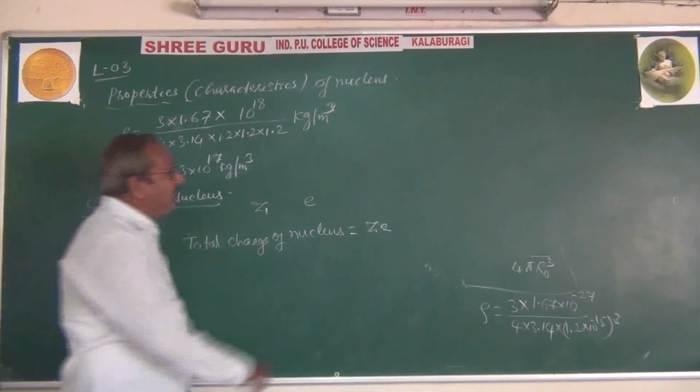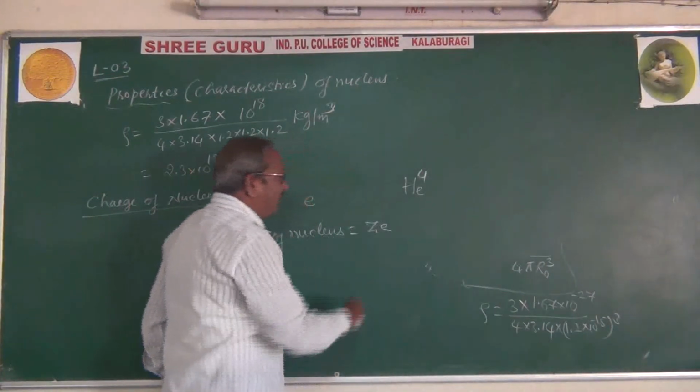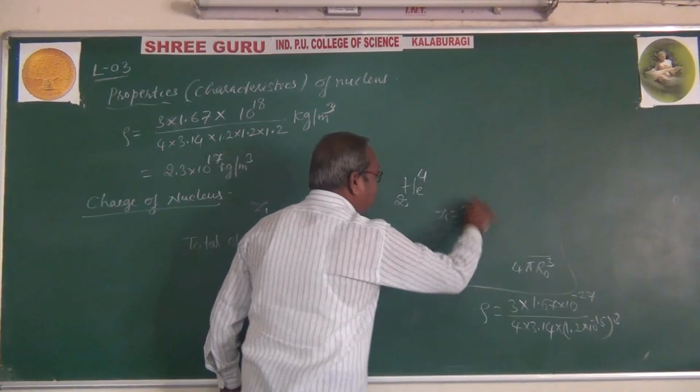For example, the helium nucleus has mass number 4 and atomic number 2. Therefore the Z value is 2.